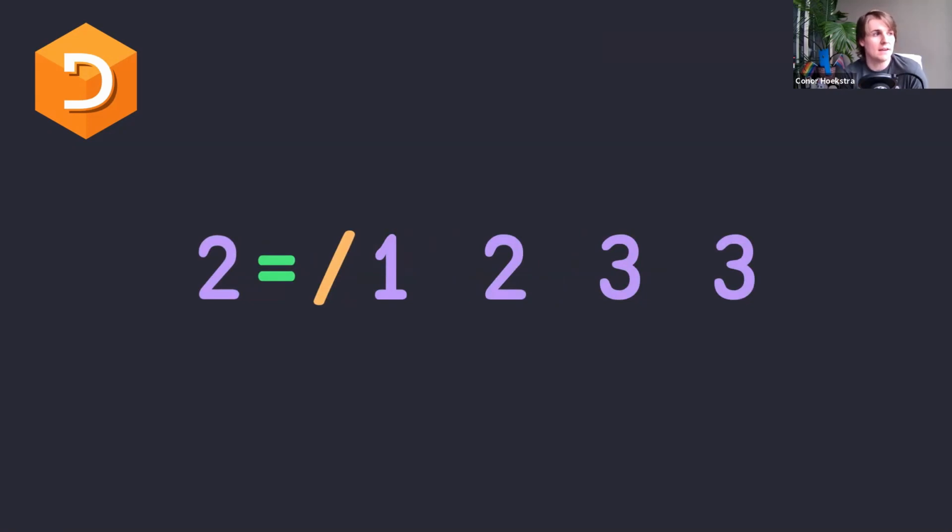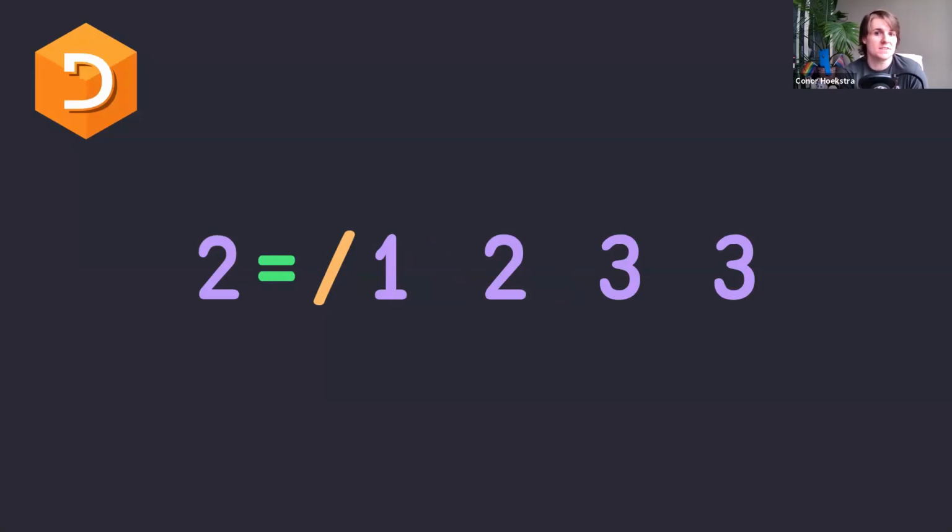Here we have a 2 equals reduce, and then with the input 1, 2, 3, 3. So this is an equals reduction, but it's specifically combined with a number on the left, which makes it an n-wise reduction, where n can be any number. Here, n is 2, but it could be 3, it could be 4.